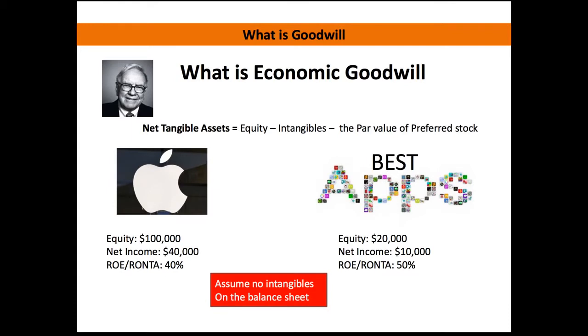So when we were looking at our two companies earlier with these generic scenarios, we had Apple with an equity of $100,000 and a net income of $40,000, and if you remember, there were no intangibles on their balance sheet at the beginning of that scenario. So our return on equity and our return on net tangible assets was exactly the same at 40%. And the same thing as you look over there at the Best Apps: the equity was 20, net income was 10. And so our ROE and our return on net tangible assets was exactly the same at 50%. Now, you're not going to commonly see that because most companies have intangibles listed on their balance sheet.